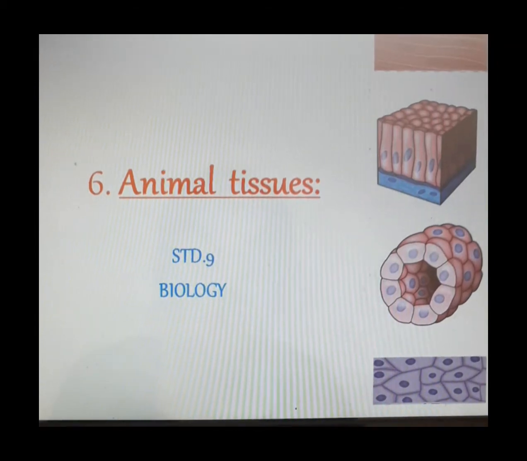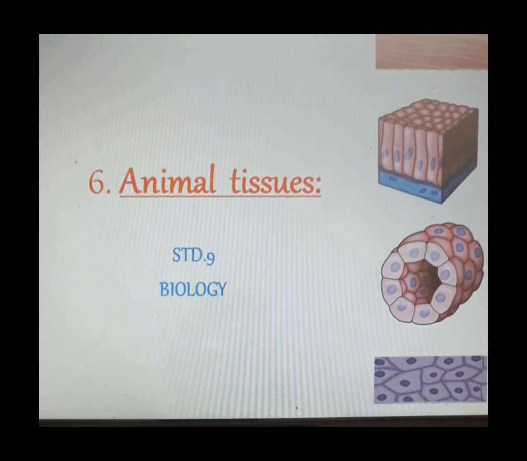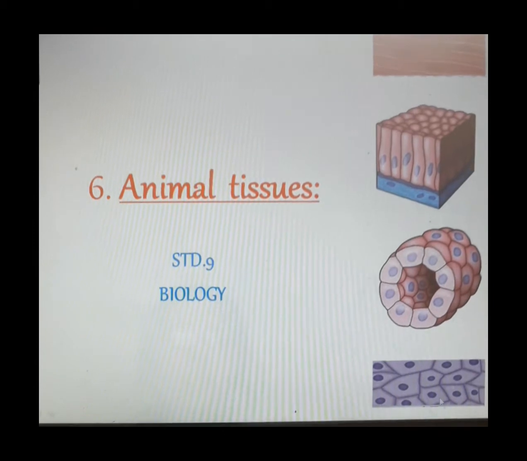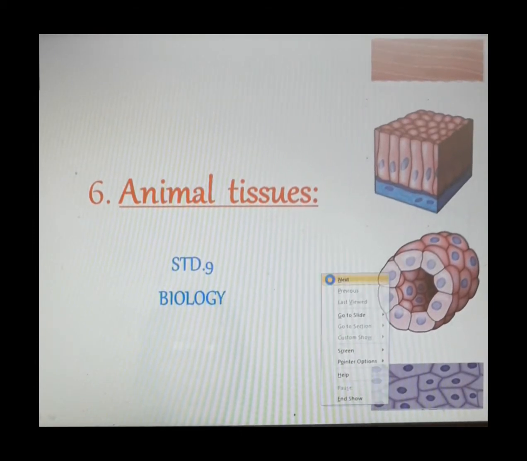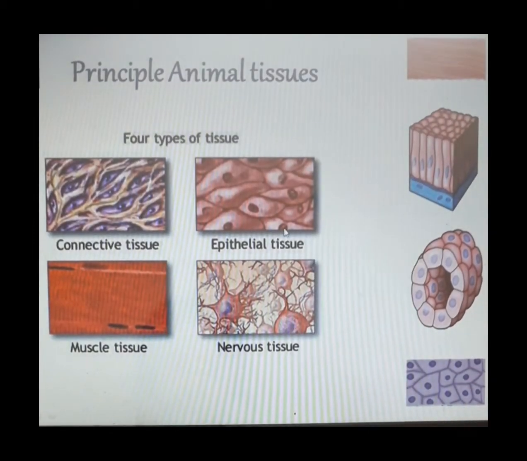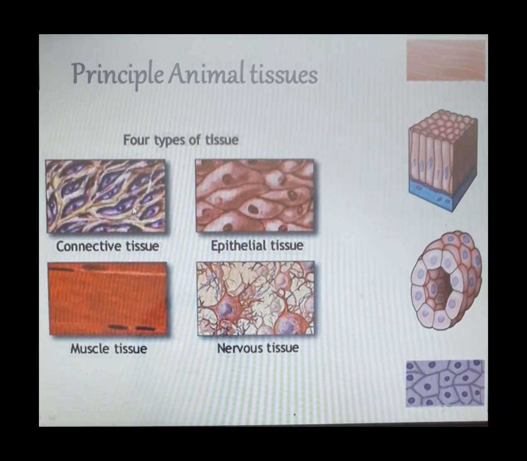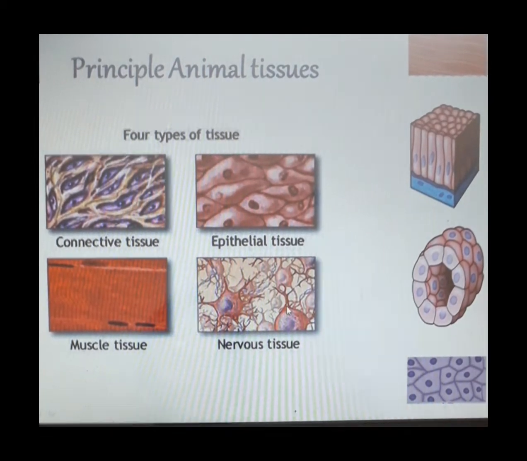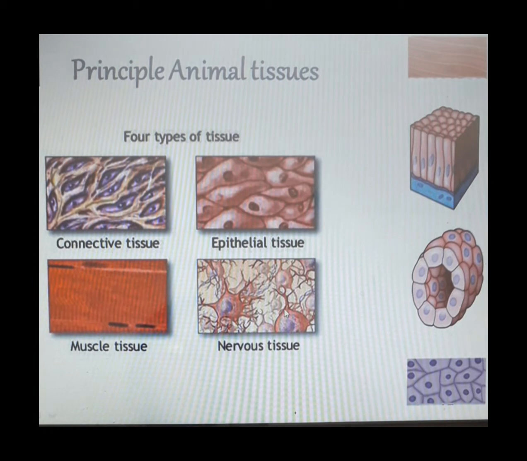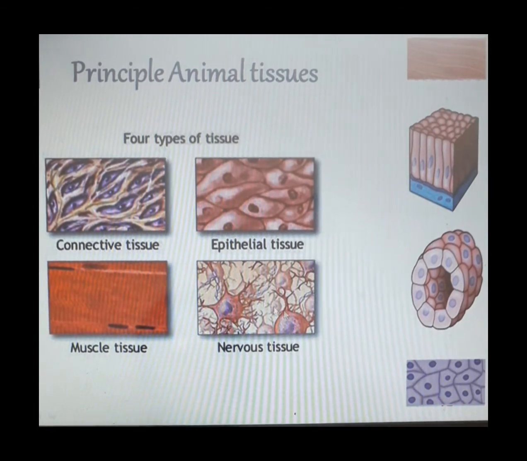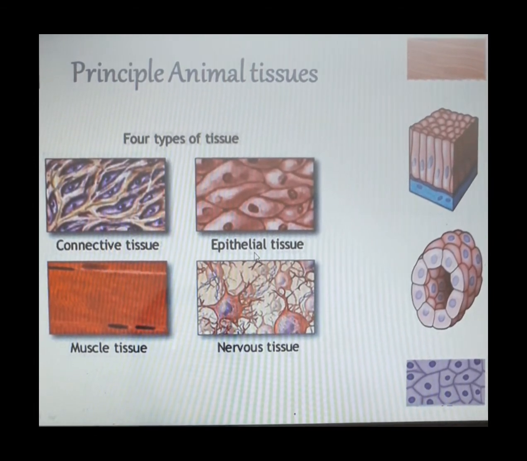We are going to start with animal tissues now. There are four principal types of animal tissues. They are epithelial tissue, connective tissue, muscle tissue and nervous tissue. You take an example of any animal, whether you talk about a human being or an elephant or any other animal, you will always find that there are four main types of tissues present in its body.